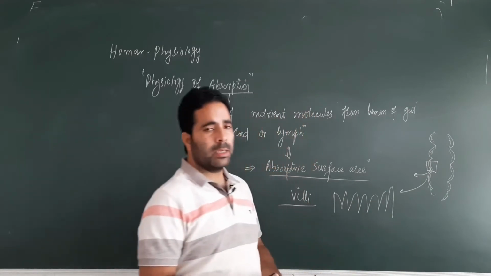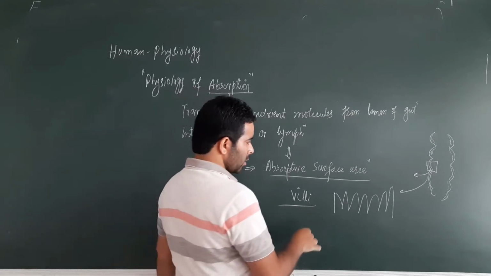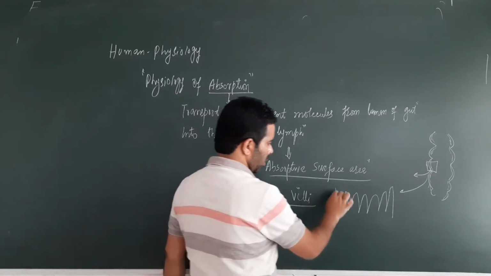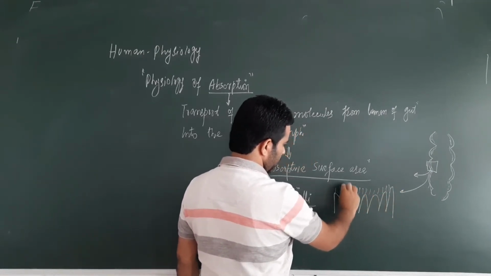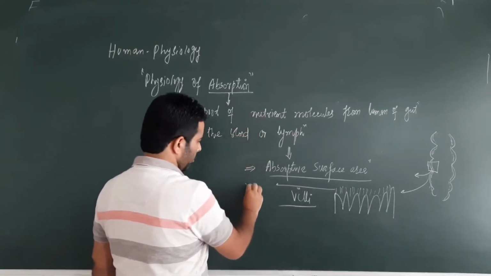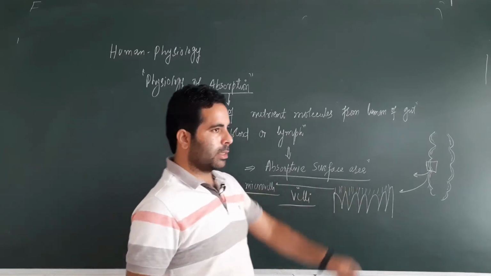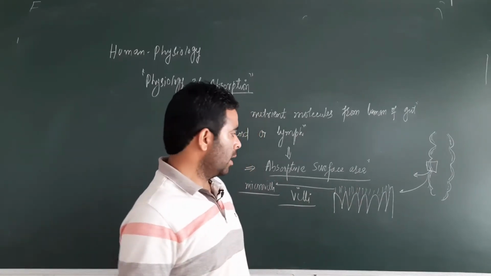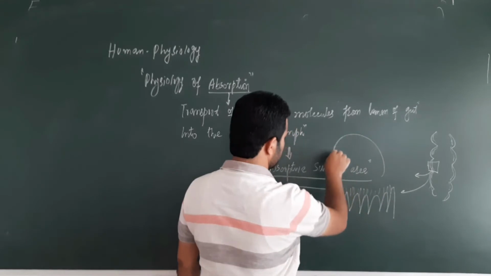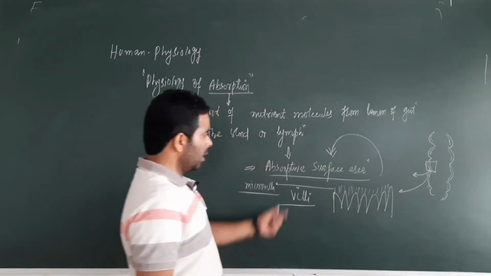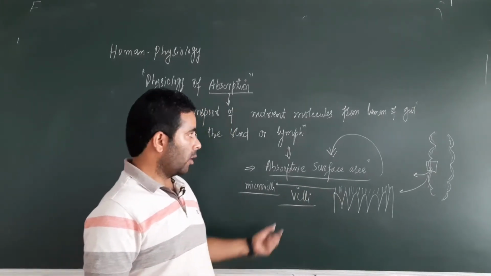And these villi are so many in number, they are millions in number, and besides this, the villi have some electron microscopic hair like structures on them, and these tiny structures are called microvilli, right? So this is the modification in the human gut, in the small intestine, particularly in the jejunum and ileum part. There are so many villi and so many microvilli, and these have provided this large absorptive surface for the process of absorption.